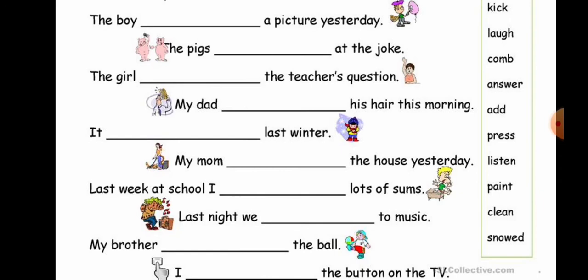If somebody cracked a joke, what will we do? We'll laugh, right? The pigs laughed. We have to add ed to make it past tense. The pigs laughed at the joke. Okay students, so in simple past tense, we change the verb into past tense. You have to do the remaining sentences in your homework notebook, students.